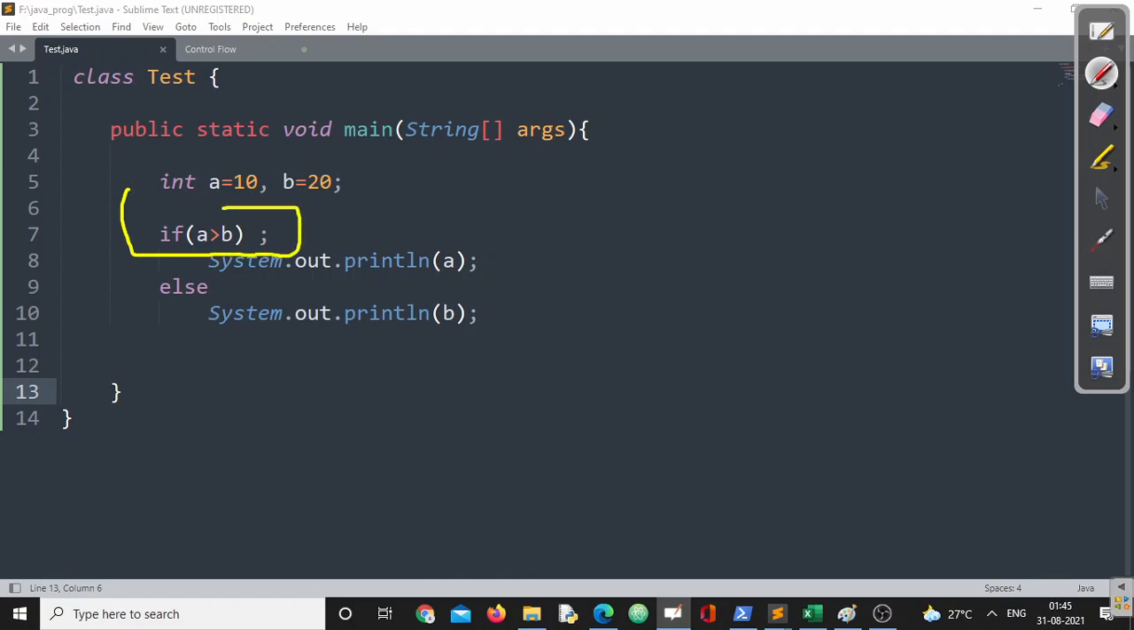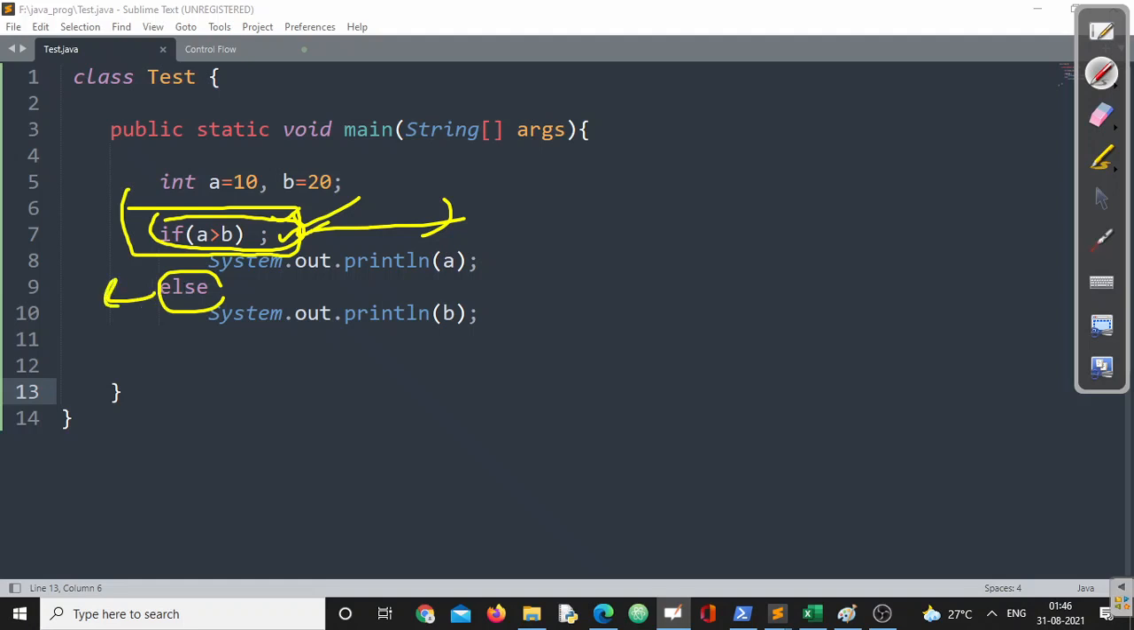If you are writing something like this, that means this if block is terminated here. Once there is a semicolon after the conditional part, as we have already discussed, that will be treated as termination of the if block. Now the question is, after the termination of the if block, is else the next immediate statement? No, not at all. So the if block is completely terminated here and else is started here.